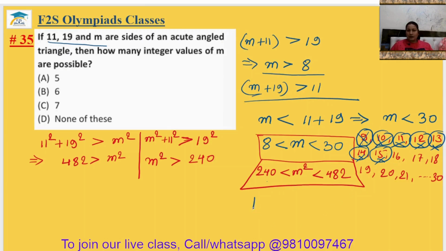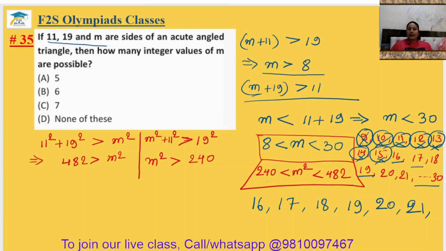So 16 will be selected because 256 is more than 240. Okay? 17 17s are 289, 18 18s are 324, 19 19s are 361, 20 20s are 400, 21 21s are 441 and 22 22s are 484. So 484 is greater than 482.